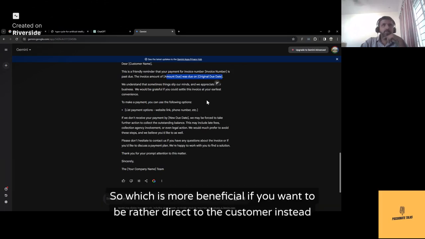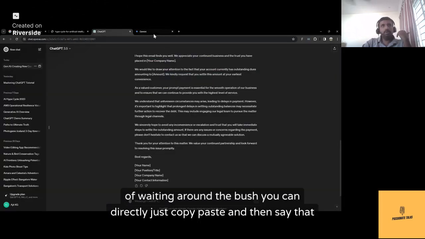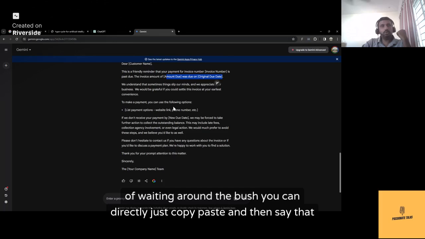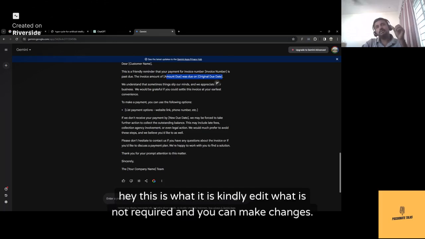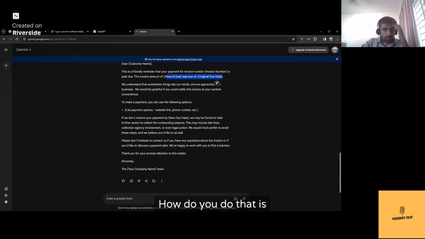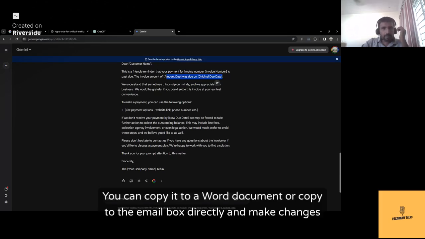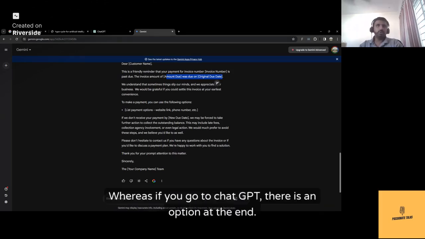So which is more beneficial if you want to be rather direct to the customer instead of beating around the bush? You can directly just copy paste and then say that, hey, this is what it is. Kindly edit what is not required and you can make changes. How do you do that is you can copy it to a Word document or copy it to the email box directly and make changes accordingly.